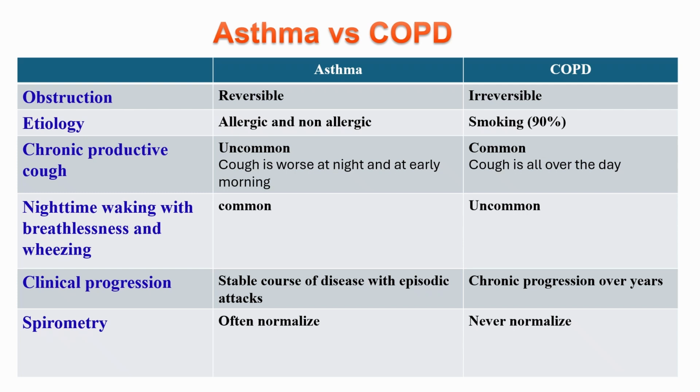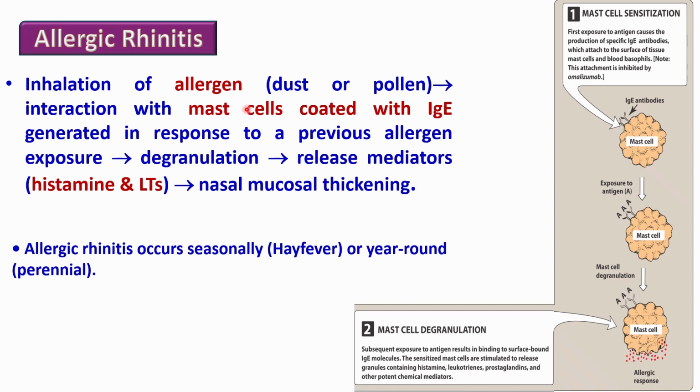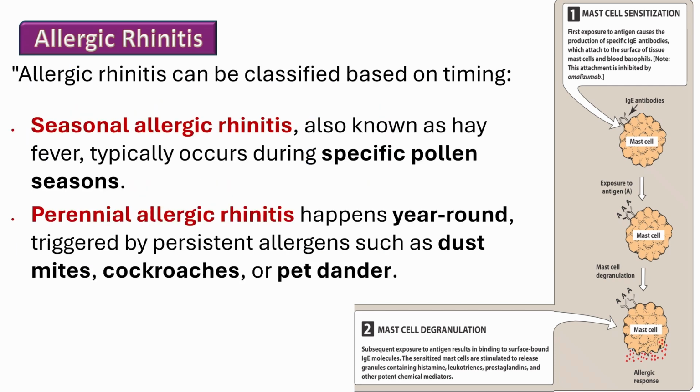Allergic rhinitis is an inflammatory condition of the nasal mucosa, triggered by allergen exposure. It is characterized by sneezing, itchy nose or eyes, watery nasal discharge, and nasal congestion. The condition occurs when inhaled allergens such as dust, pollen, or animal dander interact with immunoglobulin E-sensitized mast cells in the nasal mucosa. This interaction leads to degranulation and the release of inflammatory mediators like histamine and leukotrienes, resulting in the characteristic symptoms.